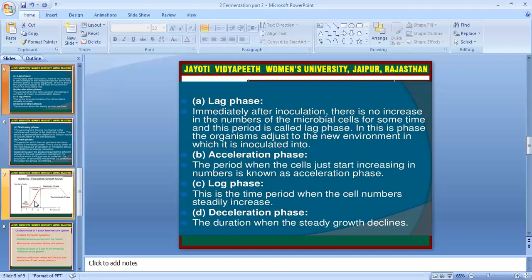Acceleration phase: in this acceleration phase, the cells just start to increase in number. That means cells are dividing in this acceleration phase. The third one is log phase. This is the time period when, in this log phase, the number of cells are dividing very fast. Deceleration phase is the duration when steady growth declines.